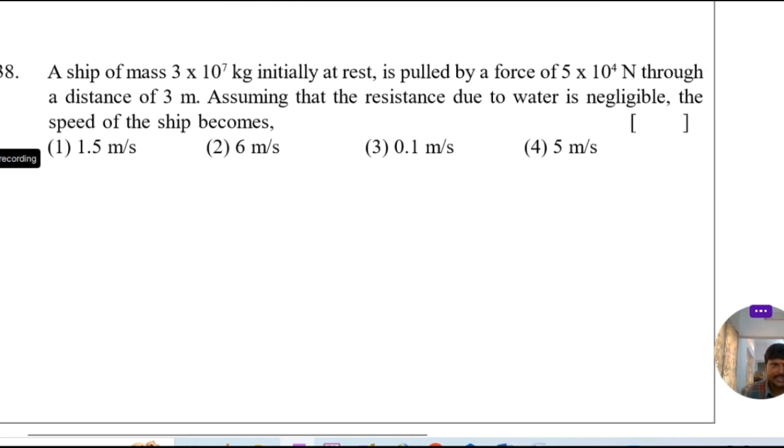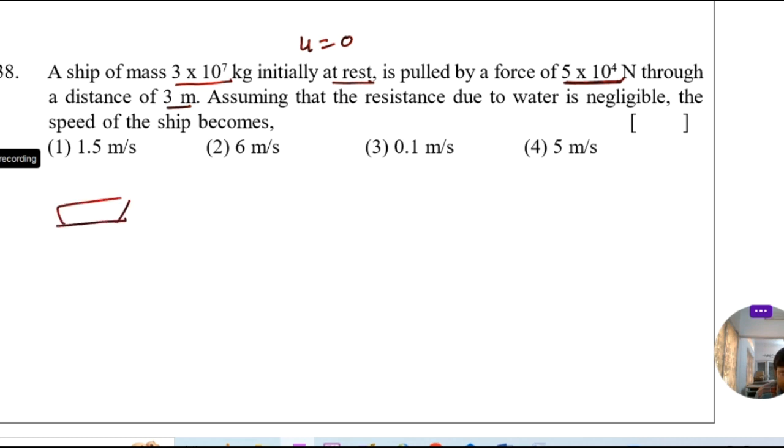38th question. A ship of mass 3 into 10 to the power of 7 kg initially at rest. Initially at rest means u equal to 0. Is pulled by a force of 5 into 10 power of 4 Newton to a distance of 3 meter. Assuming that the resistance to water is negligible, the speed of the ship becomes. So here initially the ship is at rest. It is pulled by a force. Consider a ship. The ship is pulled by a force of 5 into 10 power of 4 Newton. The ship mass is given 3 into 10 power of 7 kg and the ship moves a distance of 3 meter.